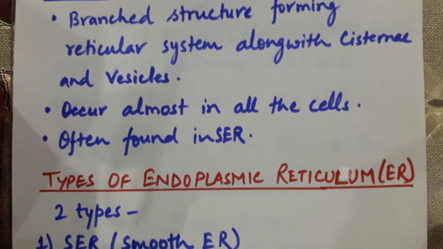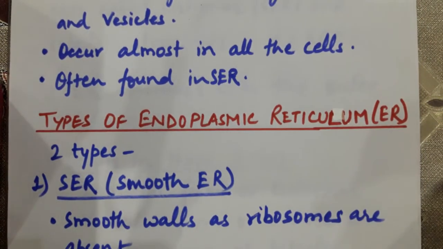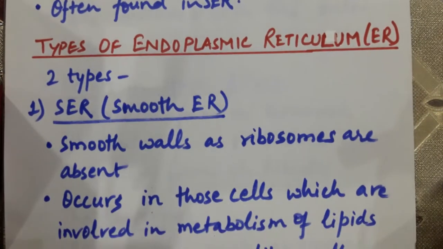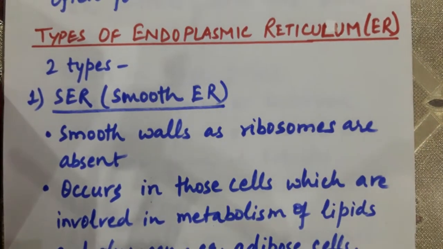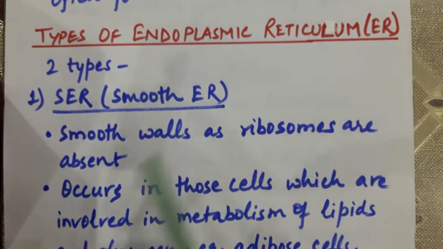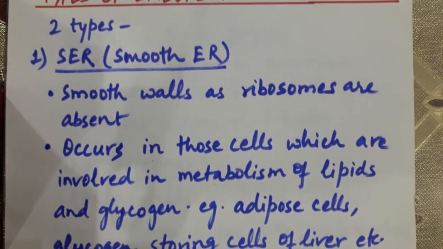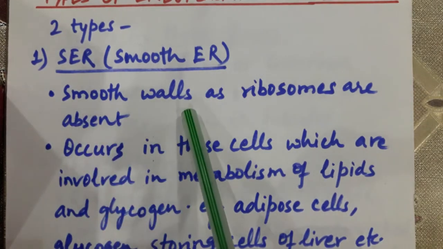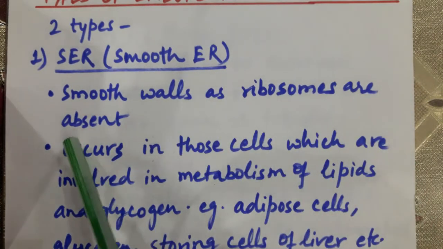Depending upon the presence or the absence of ribosomes, we have two types of endoplasmic reticulum. The first one is smooth endoplasmic reticulum and the next one is rough endoplasmic reticulum. Smooth endoplasmic reticulum has smooth walls because the ribosomes are absent.